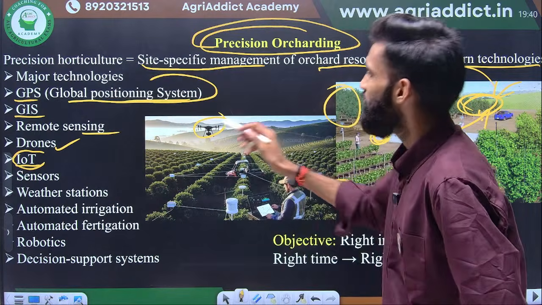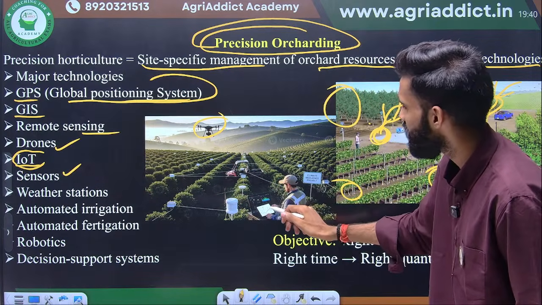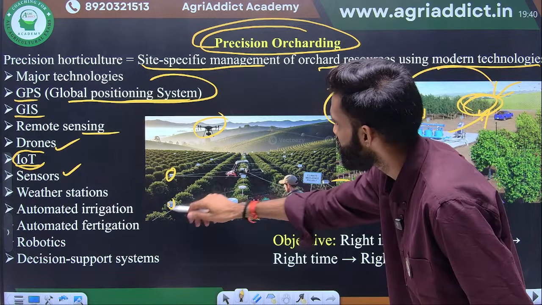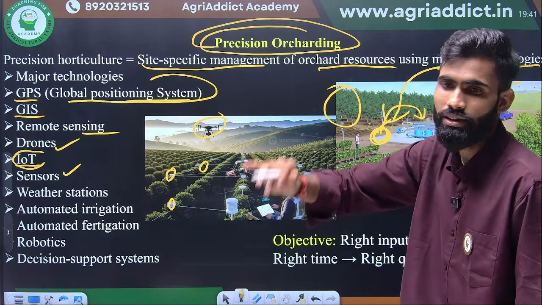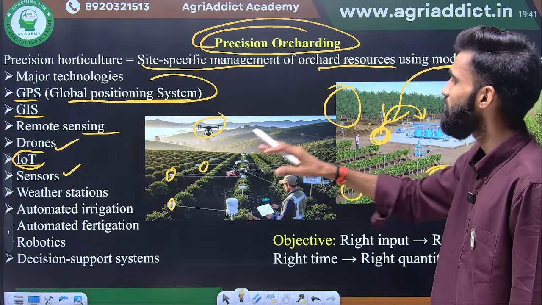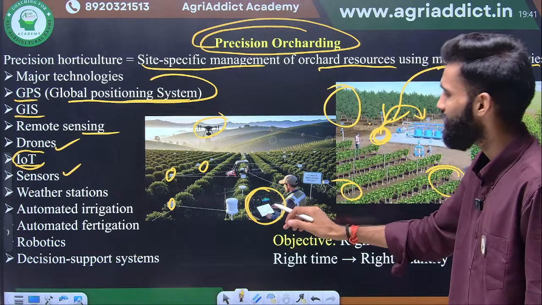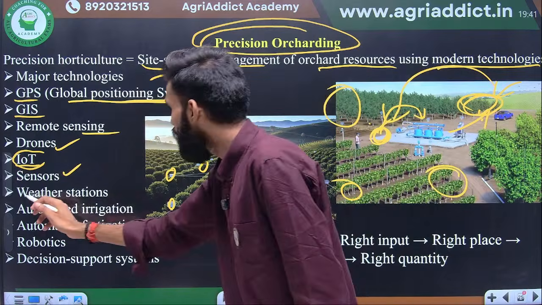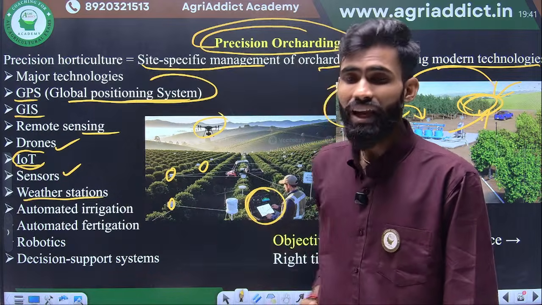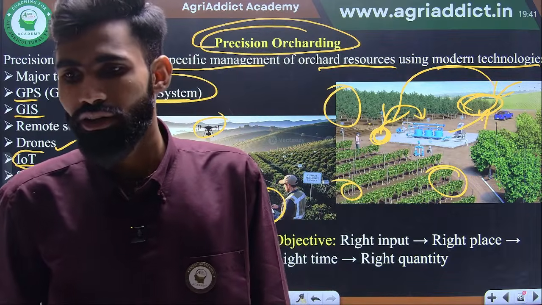Okay, next one is the sensor. Suppose this is the sensor, it will take the data from here and there, soil data, climate data, everything whatever is there in your orchard, that will be sent to this section, and here they observe, then further processing goes on. Okay, weather station, there will be a weather station. Nowadays the Indian government,